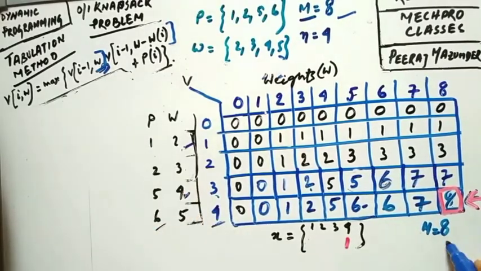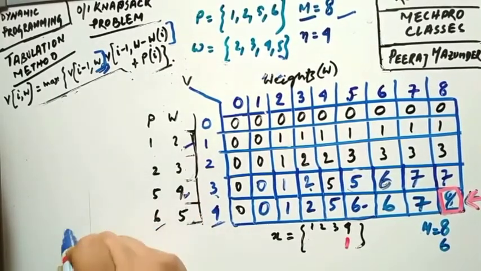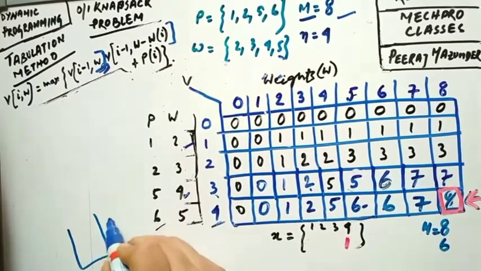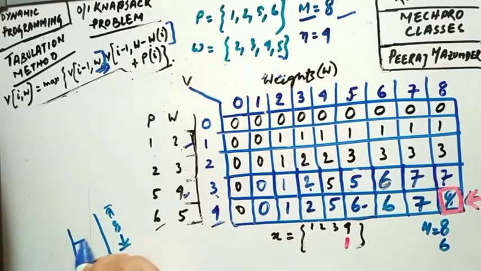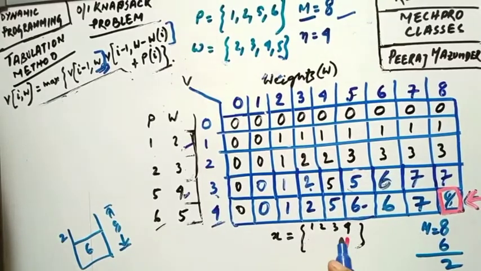So you already have filled the bag with 6 weight, and the maximum limit is 8. So only 2 is remaining, that is 8 minus 6 is 2.